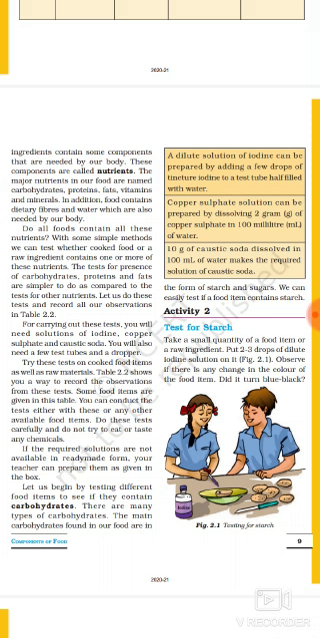Some food items are given in this table. You can conduct the test either with these or any other available food items. Do these tests carefully and do not try to eat or taste any chemicals. If the required solutions are not available in ready-made form, your teacher can prepare them as given in the box.